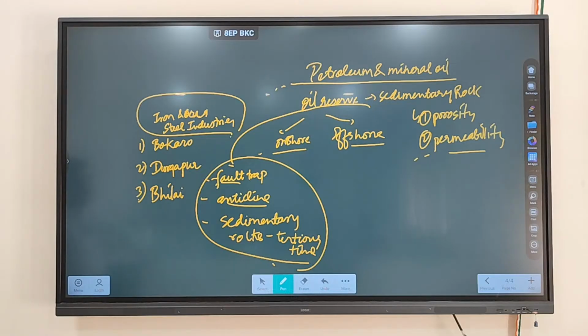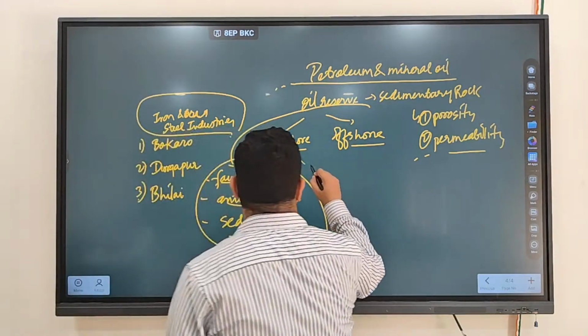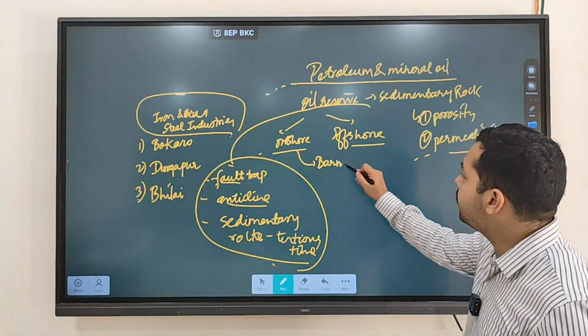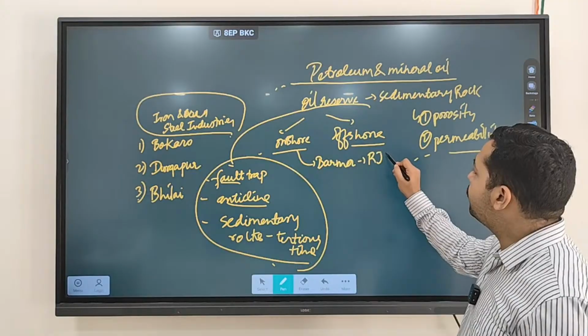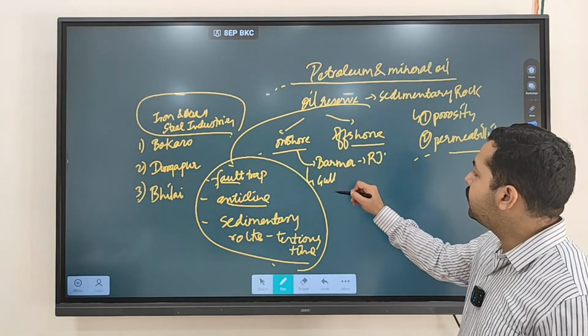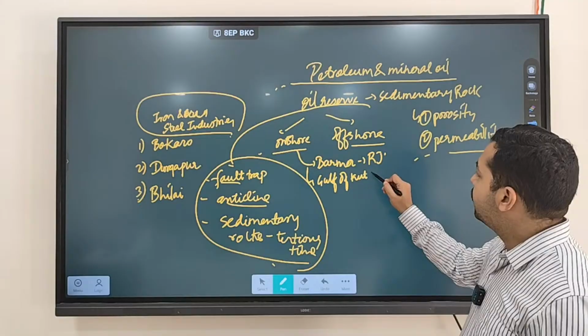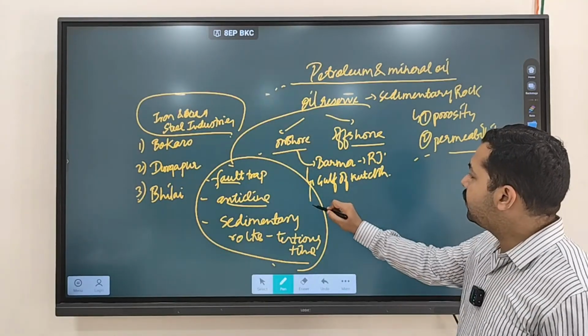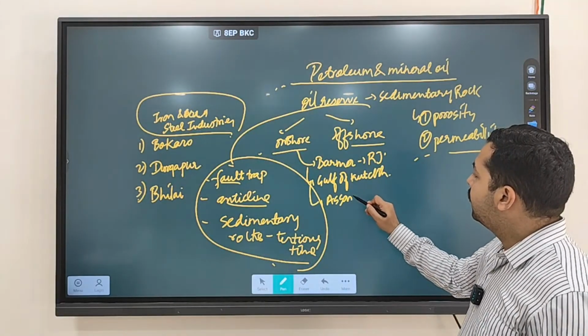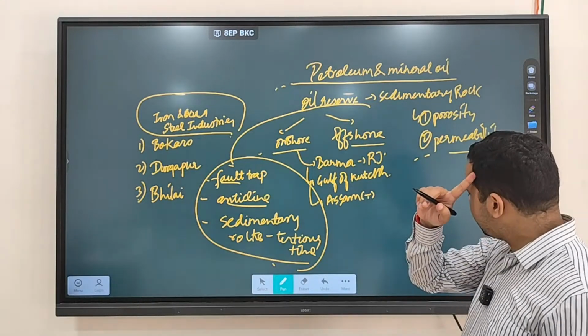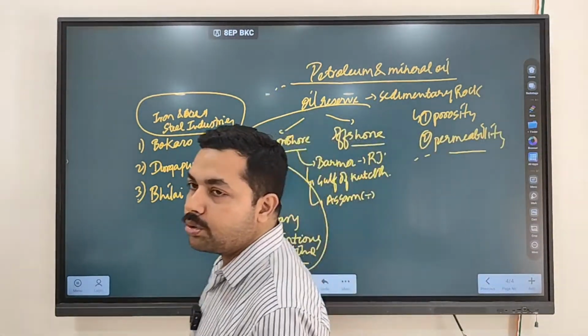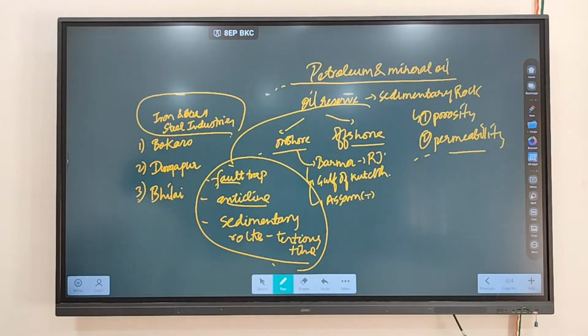Onshore, they are found in Barmer in Rajasthan, near the Gulf of Kutch region, and in Assam. Those are the regions where you'll find oil reserves.